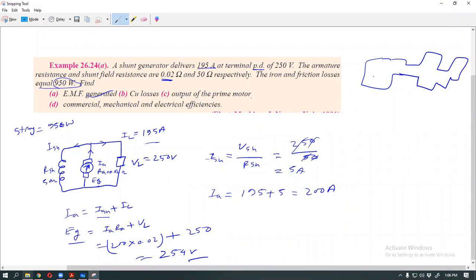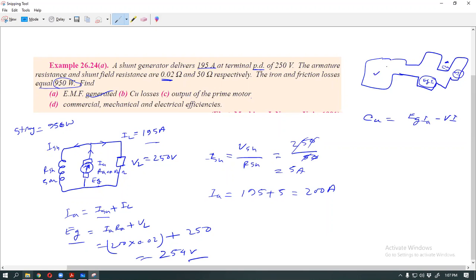Okay, this part is our prime mover, this is the EGIA, and this is the VI, and this is the copper loss. So if you calculate the EGIA and you calculate the VI, then EGIA minus VI must be the copper loss. So copper loss is equal to EGIA minus VI. All are clear?